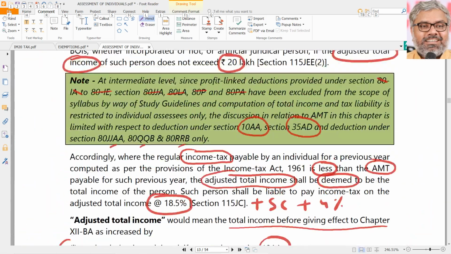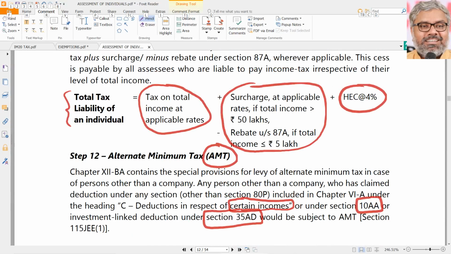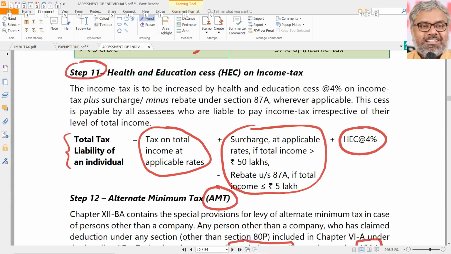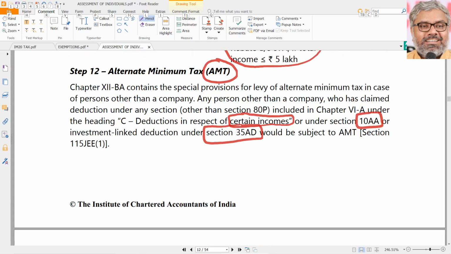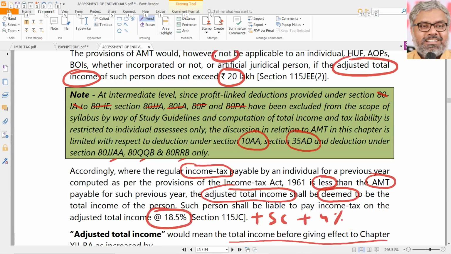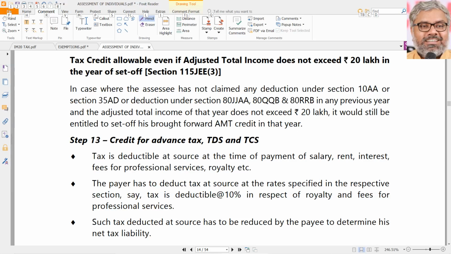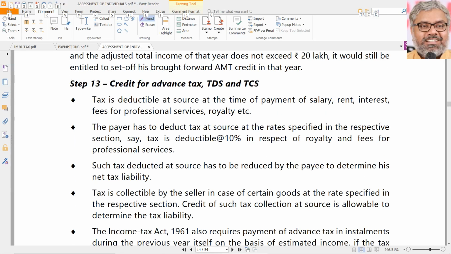Step 12 was AMT in the computation of final tax liability of the SSC. Up to step 11 we know. Step 12 suddenly came in as a surprise, but yes, that is applicable for certain cases. Now, step 13 is further going to change our perception of tax.